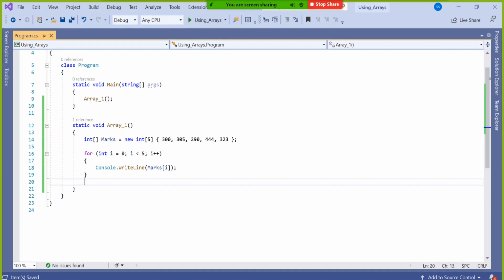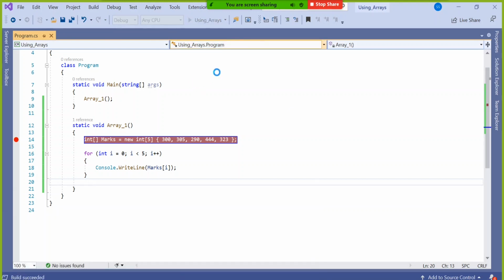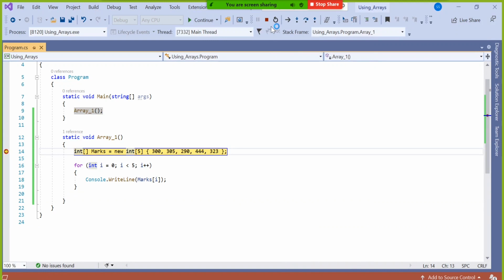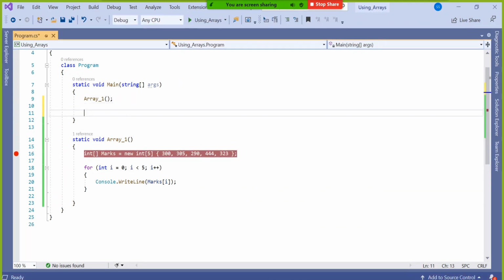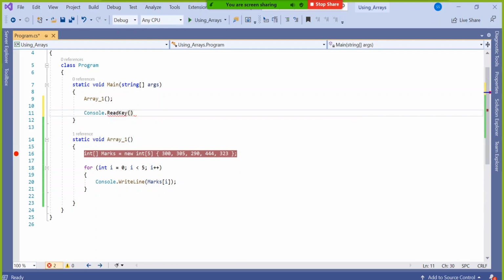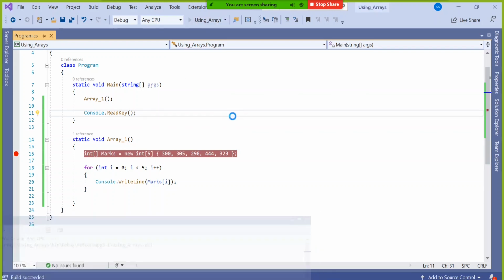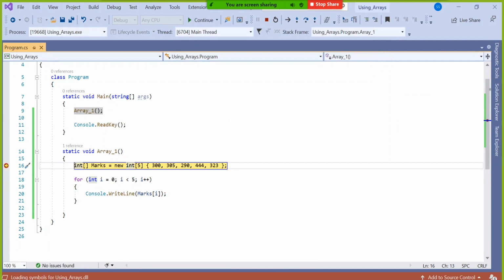No problem. Alright, so I assigned direct values and I'm putting a breakpoint here to see what is happening behind the scenes. Better I will add Console.ReadKey. Put a breakpoint here and try it to see what exactly it is doing in memory management.